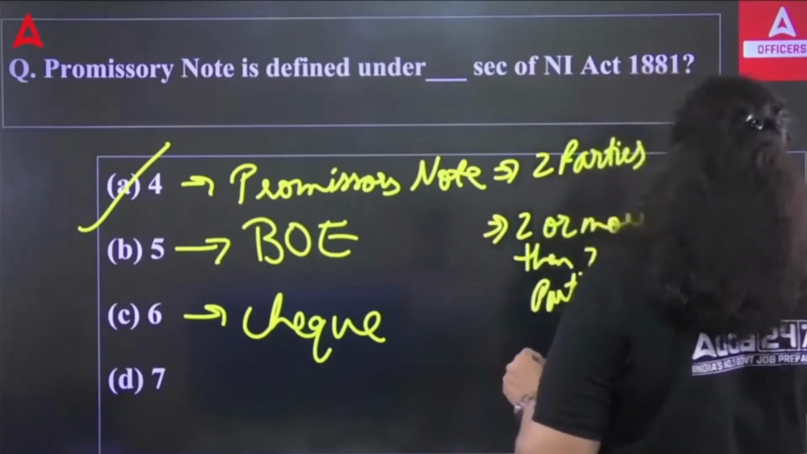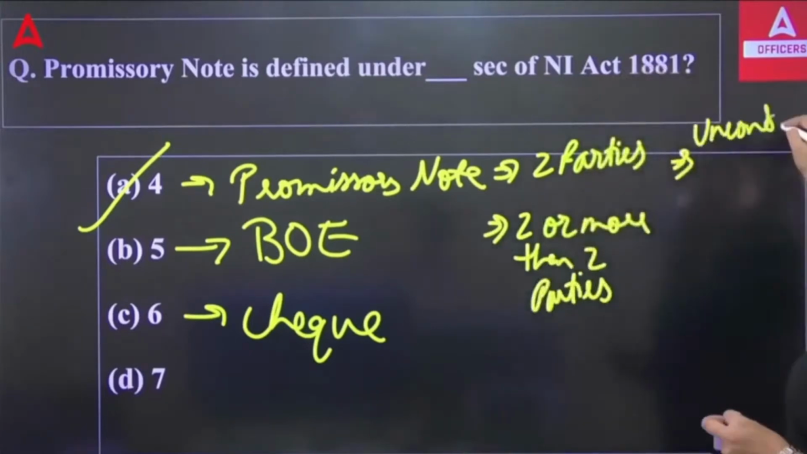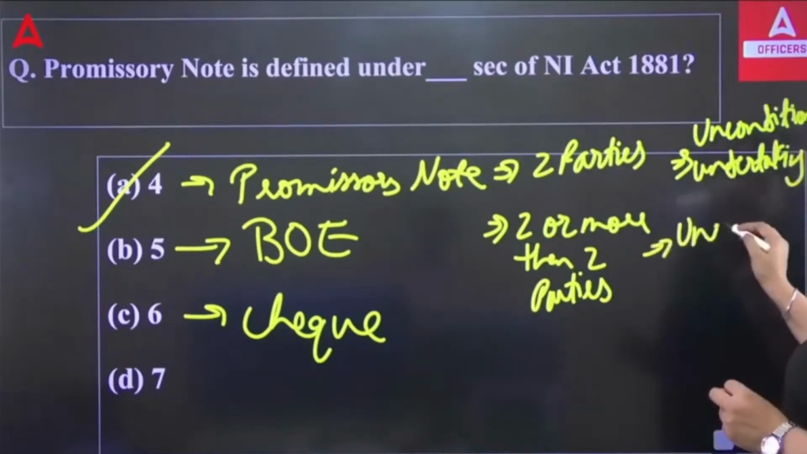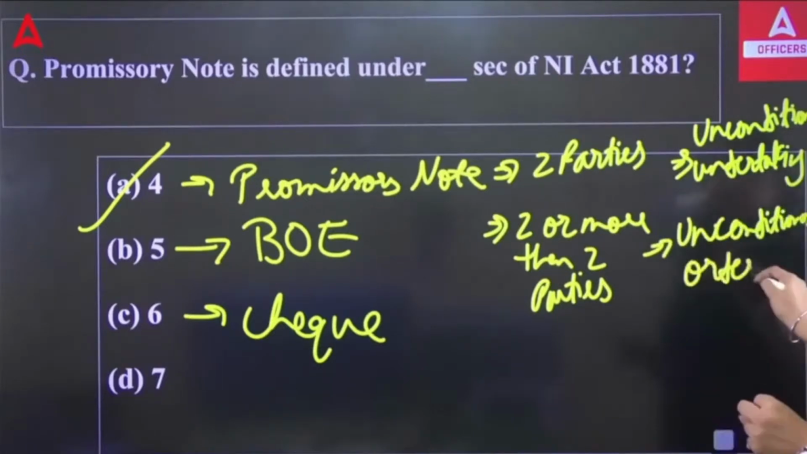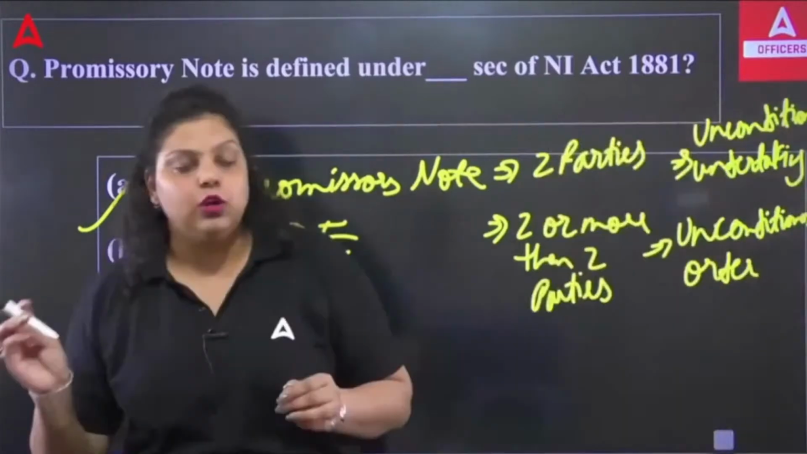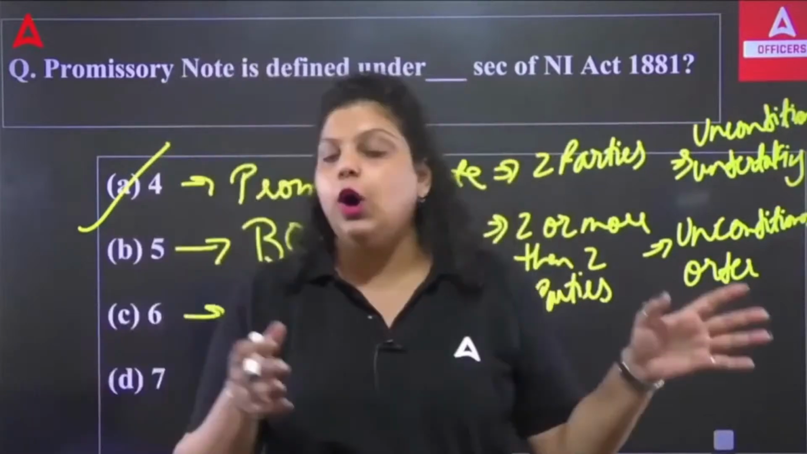The next difference is that in the promissory note, there is an unconditional undertaking. And in case of bill of exchange, it will be an unconditional order. Now, what is the difference between these? So, promissory note is a negotiable instrument. It's a document in writing, not containing a currency note. It promises to pay a certain sum of money to a certain person or on the order of the bearer. But one thing is very important, that is unconditional undertaking.